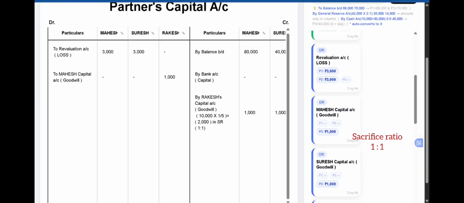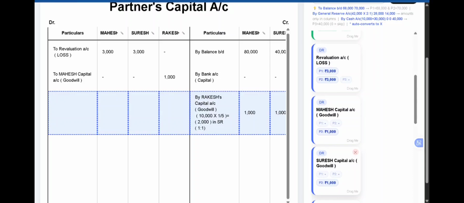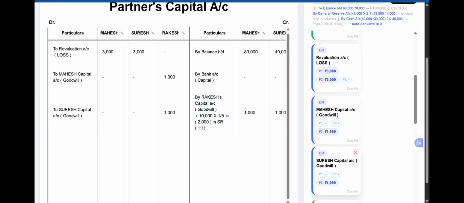Next is Suresh. Suresh also will be getting rupees 1,000 from Rakesh. So it will be to Suresh capital account. The goodwill which is given to Suresh, rupees 1,000, should be deducted from Rakesh's capital account. So we record it on the debit side. Now, this is the entry which has to be recorded in the partners' capital account.